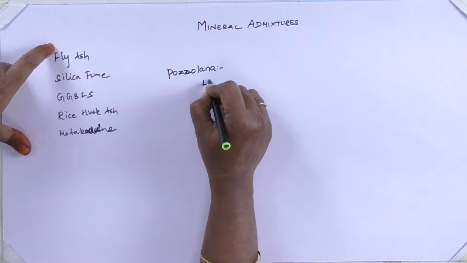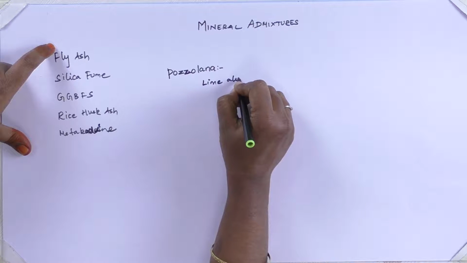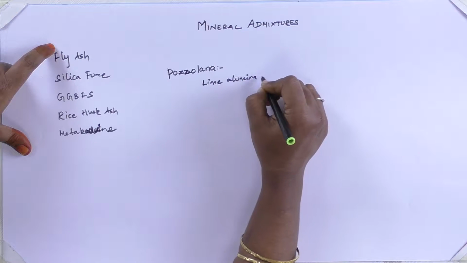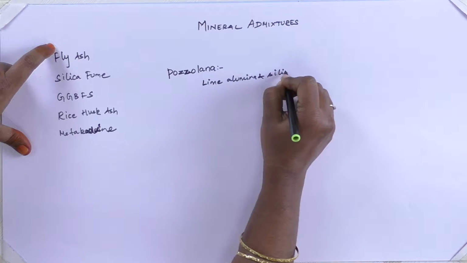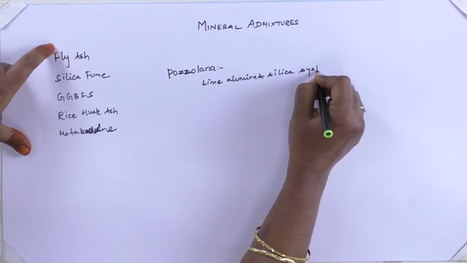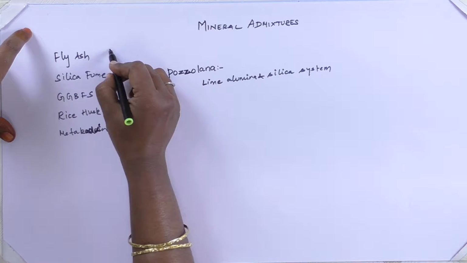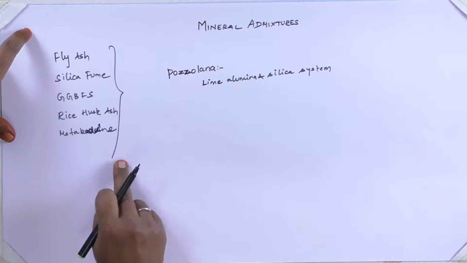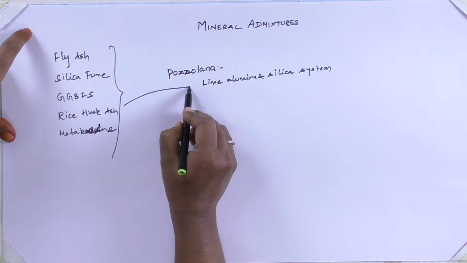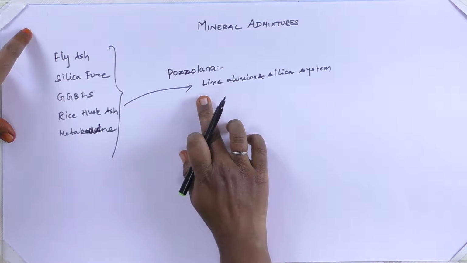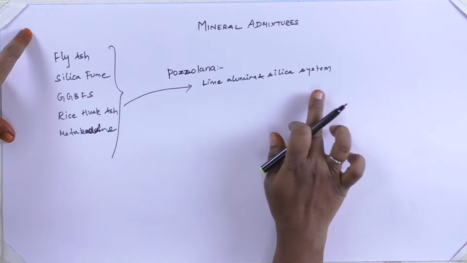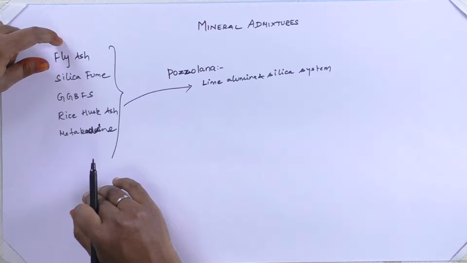It is nothing but a lime, alumina and silica system. All these mineral admixtures have this lime, alumina and silica system within them.